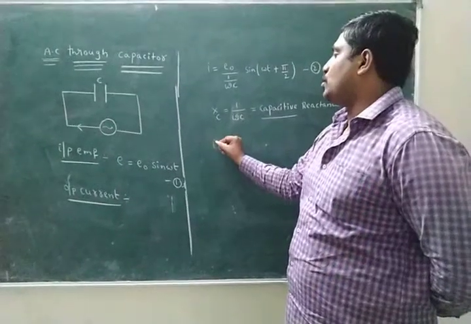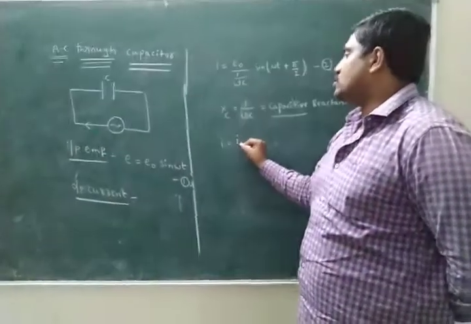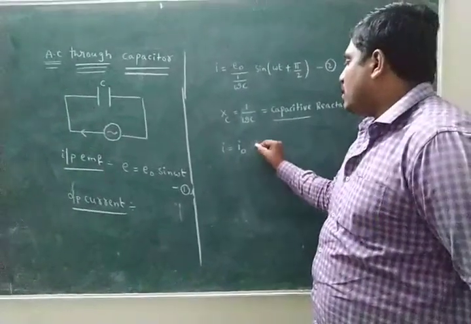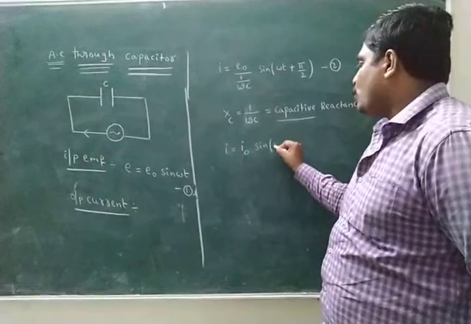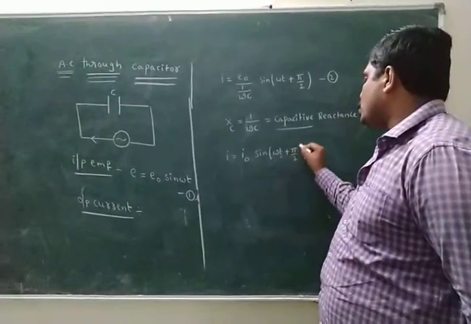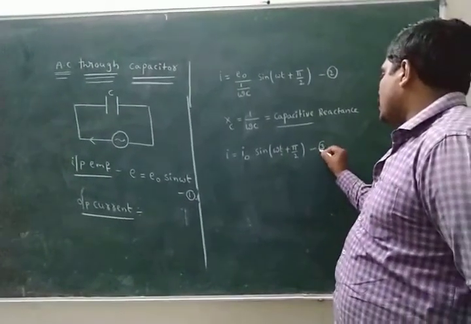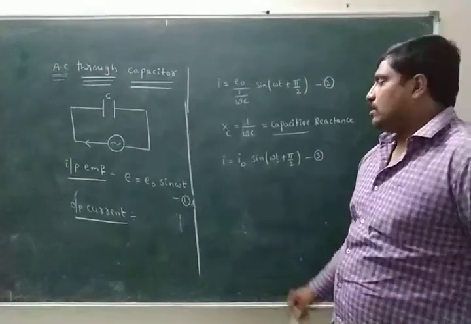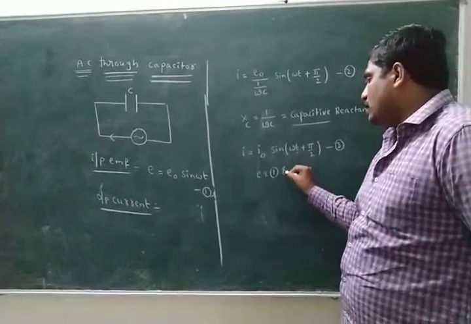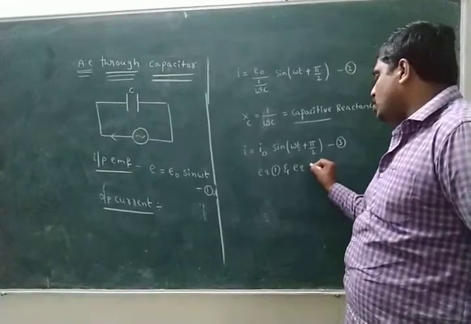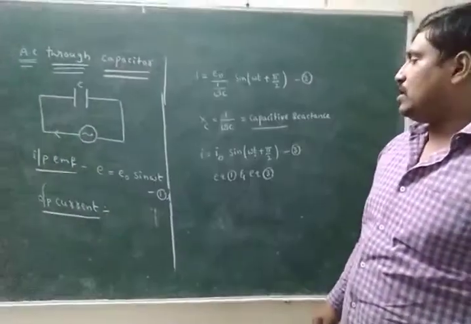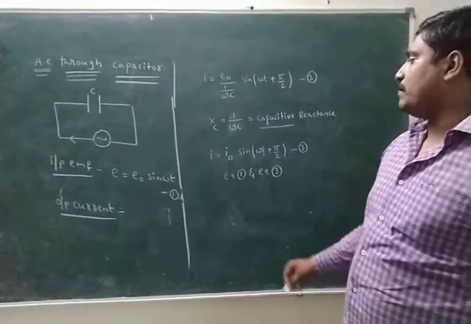Resistance, according to Ohm's law, that is called current. I equal to I naught sin of (omega t plus pi by 2), equation number 3. Look here, equation 1 and equation 3. Look here again, equation 1 and equation 3, compare.